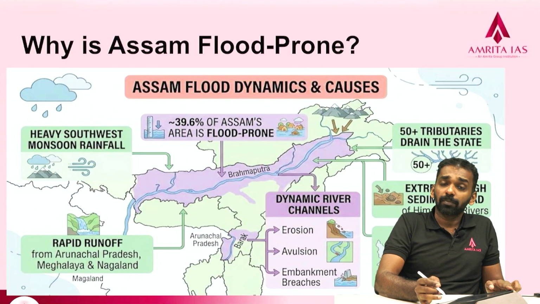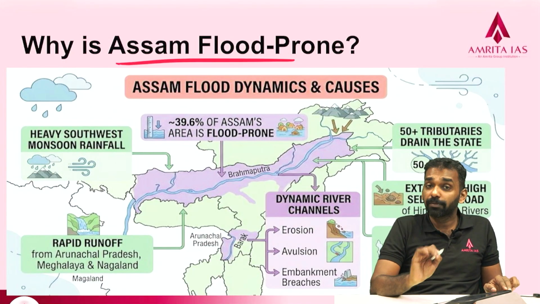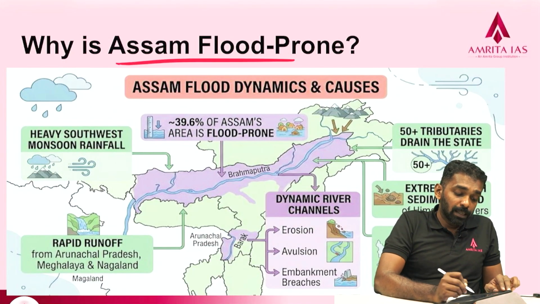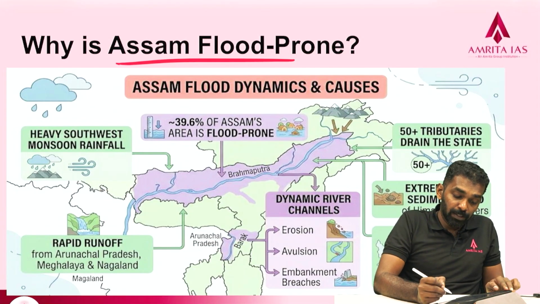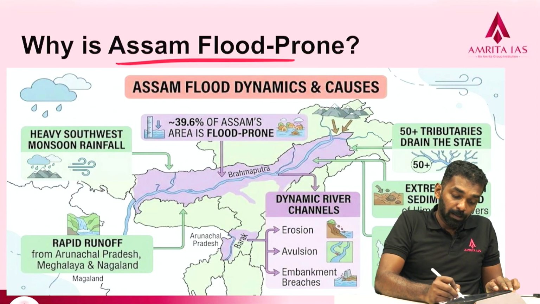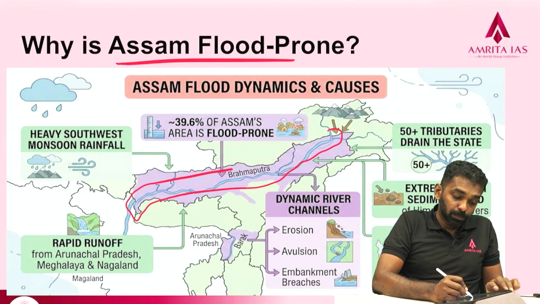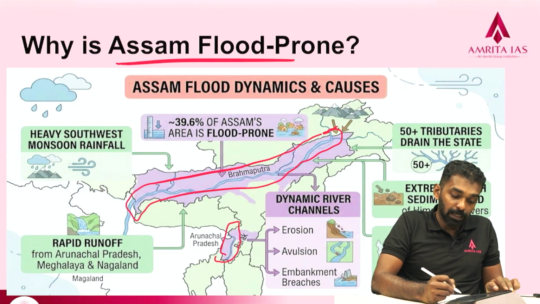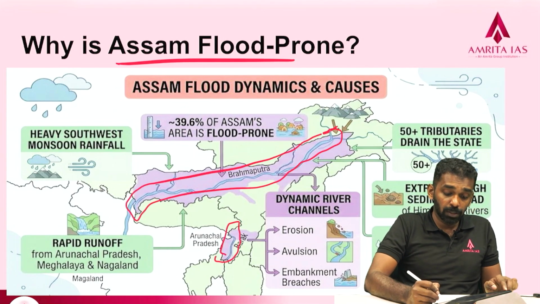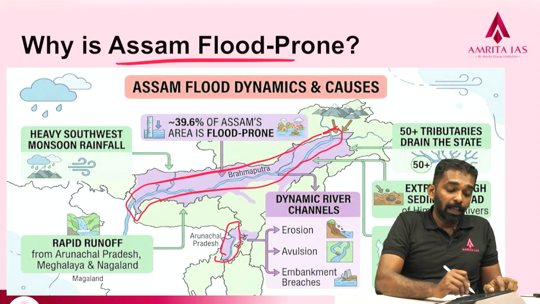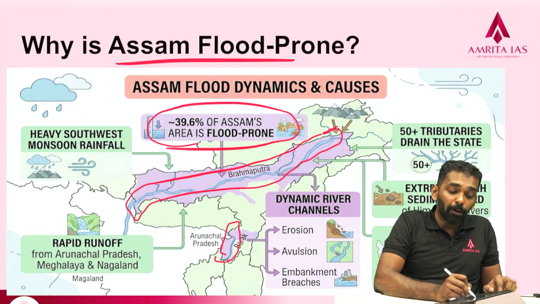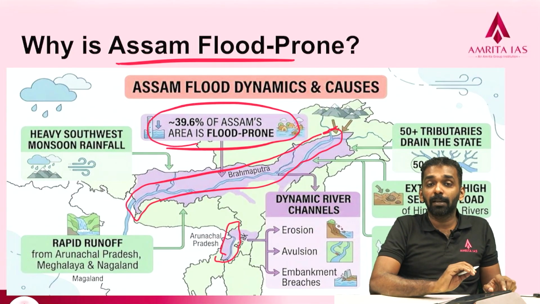Now we will see why the Assam region is flood prone. Assam is flood prone because of two important major rivers, the river Brahmaputra and the river Barak. These are the important rivers that cause the most recurrent floods in Assam, and hence approximately 40% of the area of Assam is flood prone.